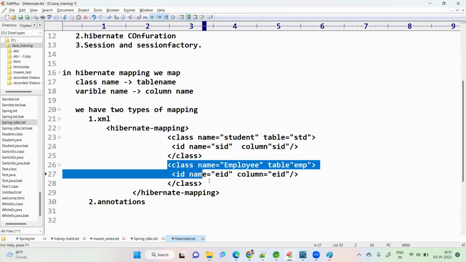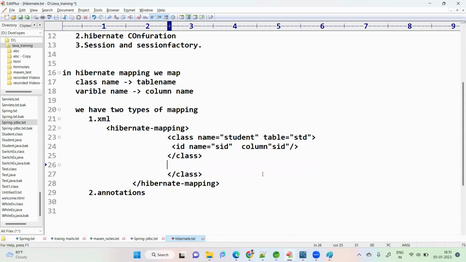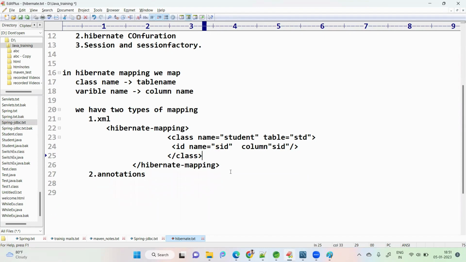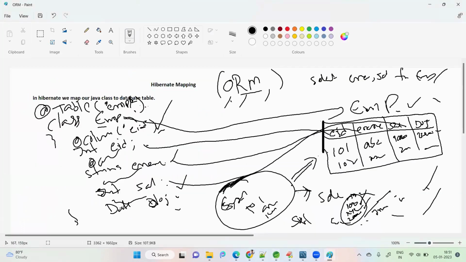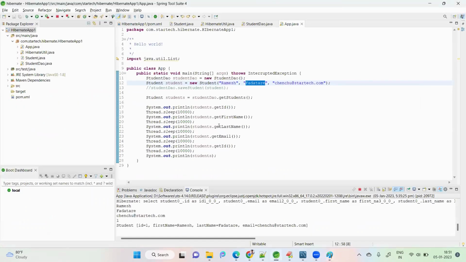Like that we can configure in the XML approach. But in Java configuration, I will show you how to do it. As I told in that diagram, we write some annotations, Table annotation, Column annotation. I will show it practically. XML is not so important, that's why I'm not going into much detail.